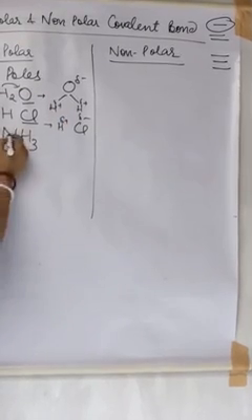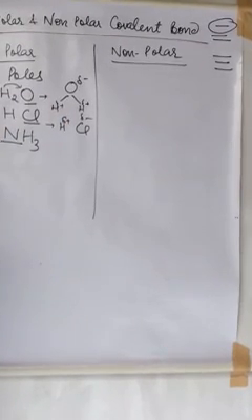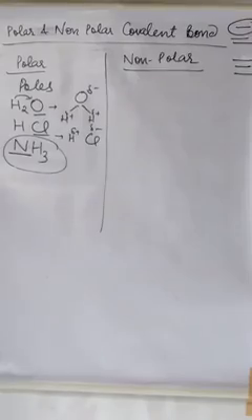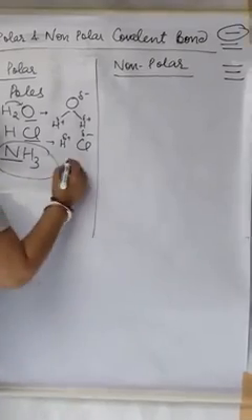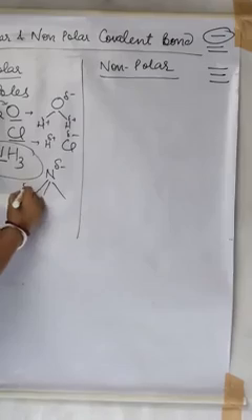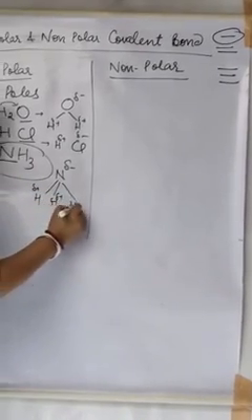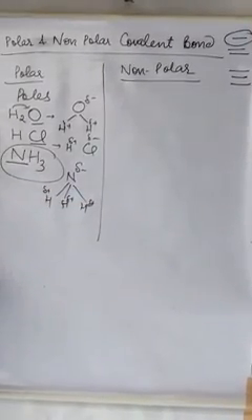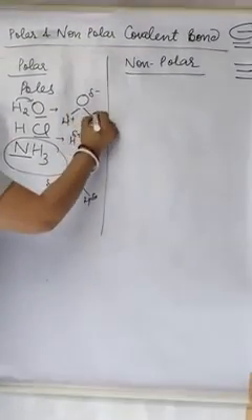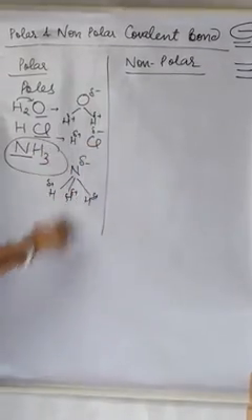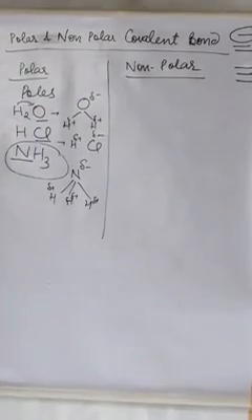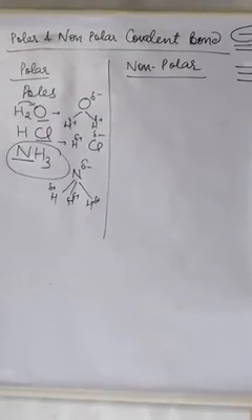Nitrogen is also having a high electronegativity difference, so nitrogen will acquire partial negative charge, and all the three hydrogen will acquire partial positive charges due to electronegativity difference. What is electronegativity? As I told you, it will attract the pair of electrons, it will pull the shared electrons towards itself, so they develop charges. If charges are formed, that means poles have been formed.